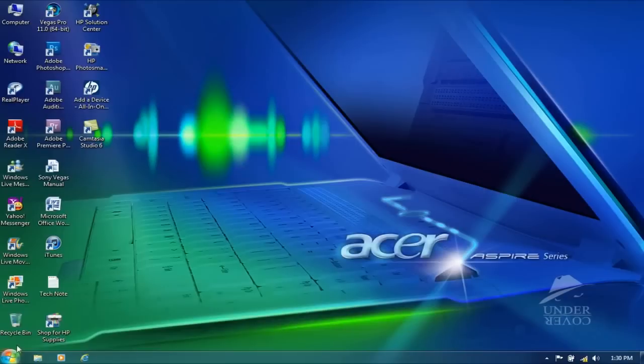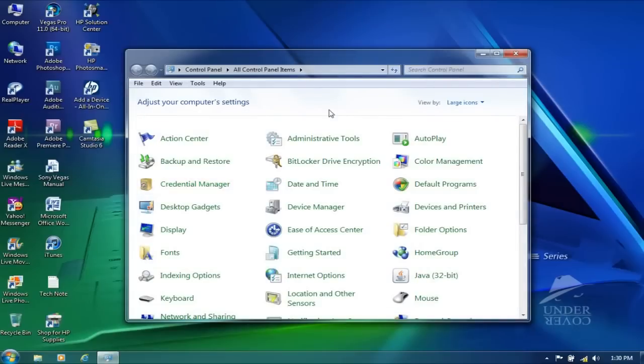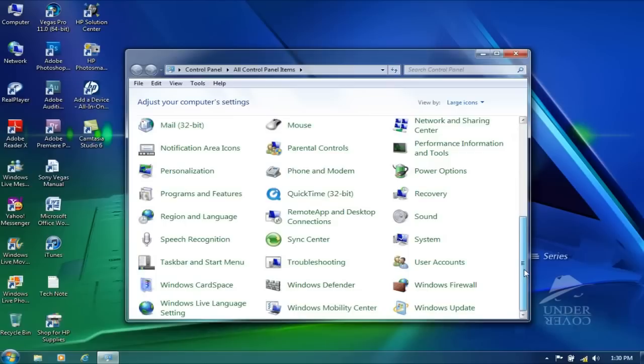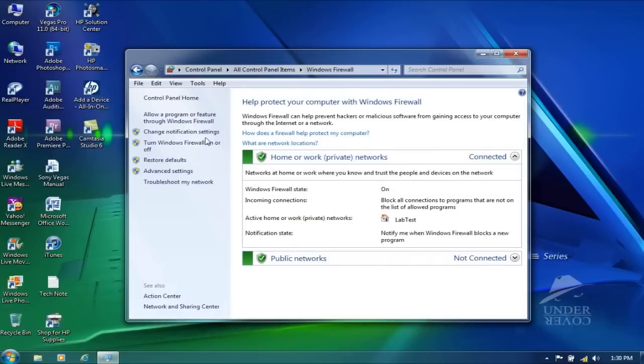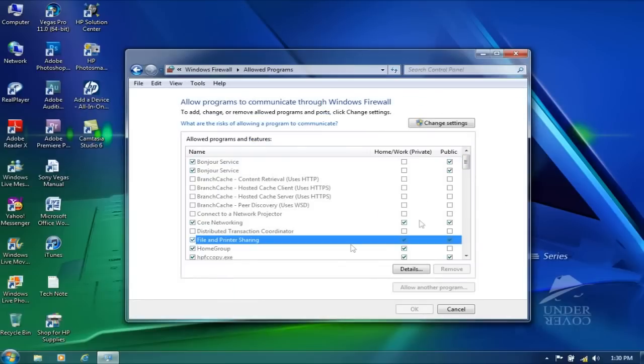Go back to the firewall again. Control Panel. Firewall. Right here. Right here. Change settings. We click OK. We click OK.